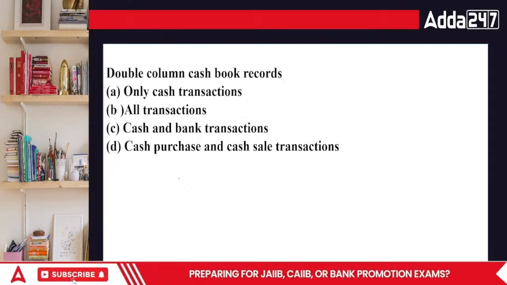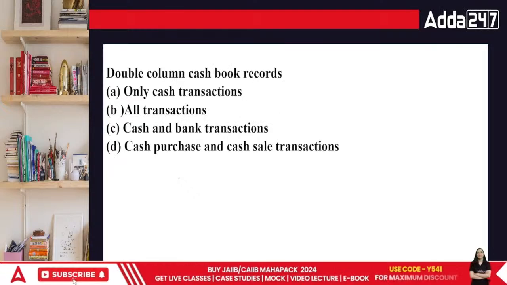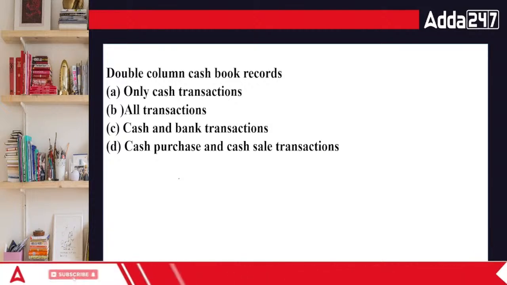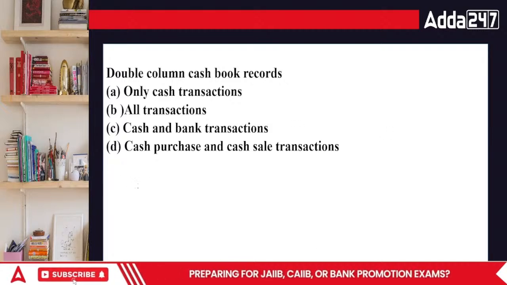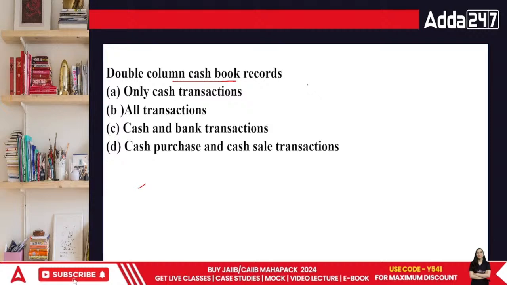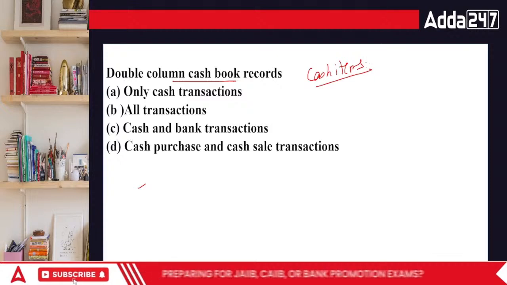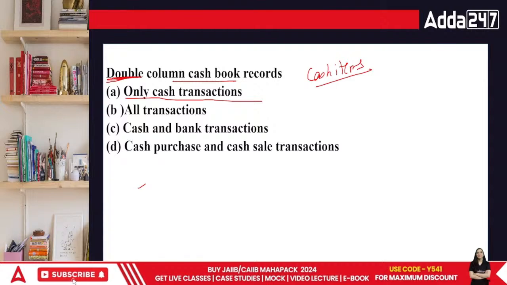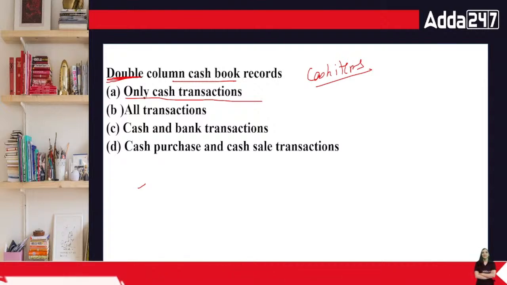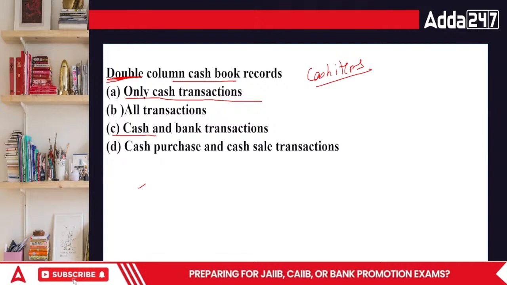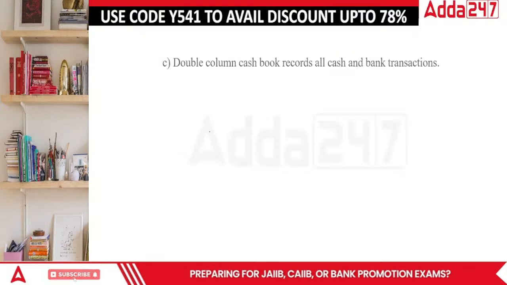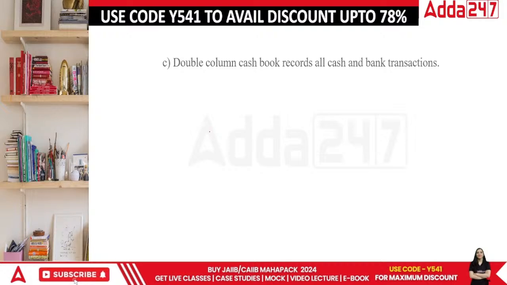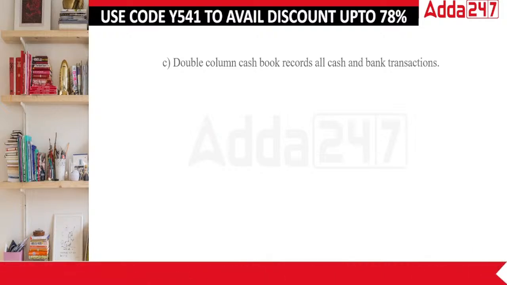Double column cash book records only cash balance, all the transactions, cash and bank transactions, or cash purchase and credit purchase, cash sales purchase. Double column cash book is a form of subsidiary book which records purely the cash items, that means both the inflows and the outflows. So it records only cash transactions? No, but this is double column. Double column means it has got two columns. So that means it can have cash as well as bank balances. Okay? So the answer is C. Done, everyone?